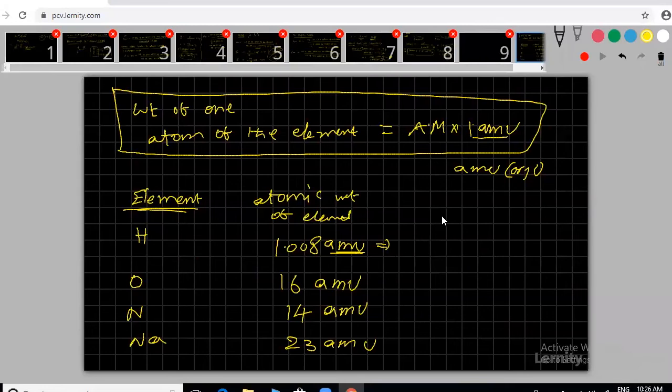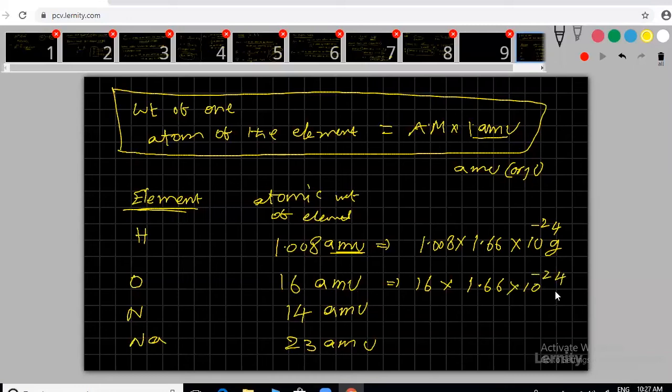Now you can see here, hydrogen weight, how much? This is 1.008 into 1.66, the AMU value, into 10 power minus 24 grams. This is the meaning of one hydrogen atom weight. What about oxygen? 16 into the AMU value, again 1.66 into 10 power minus 24.